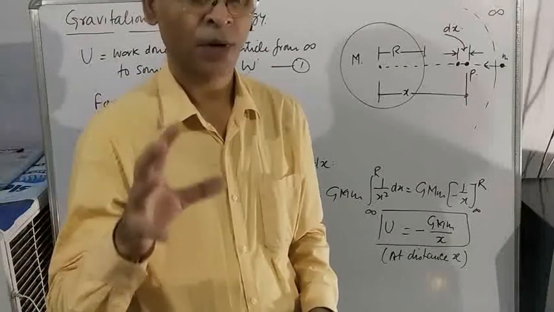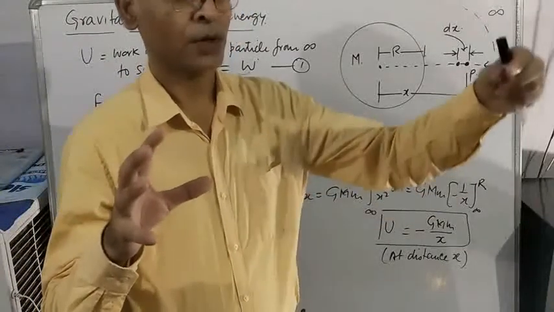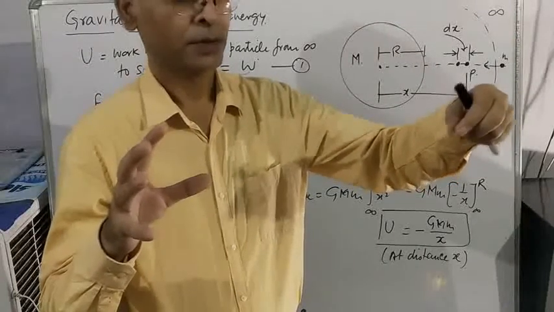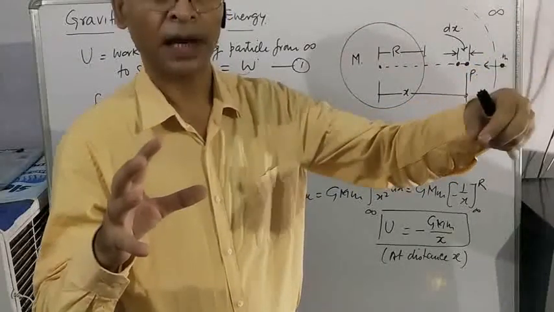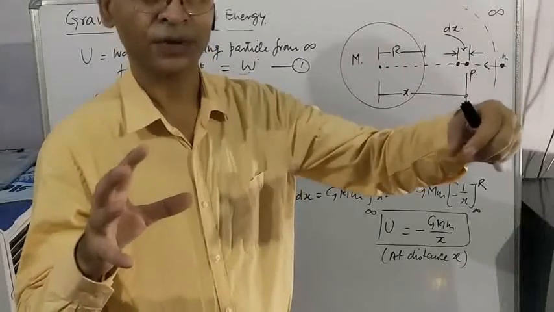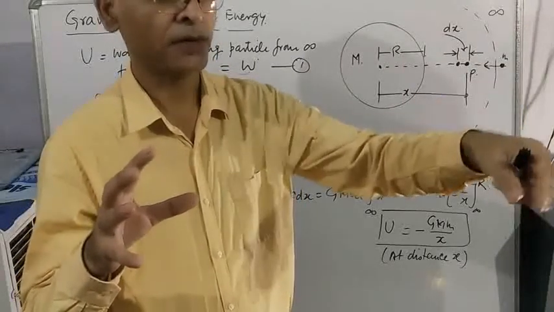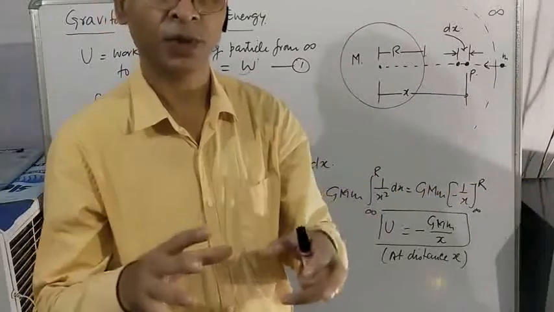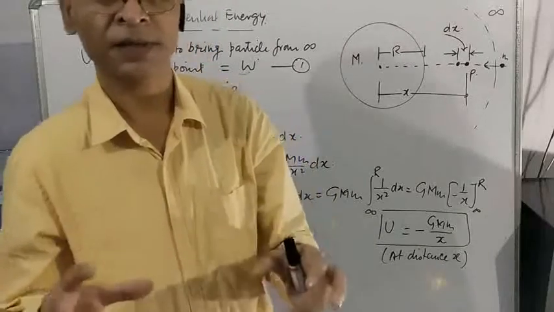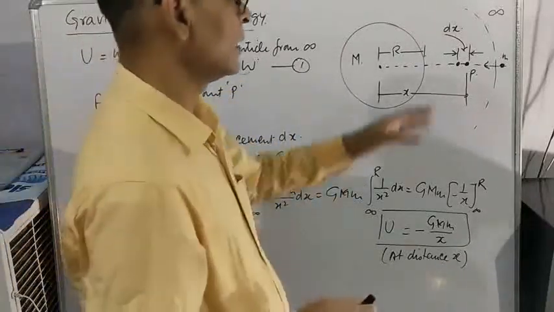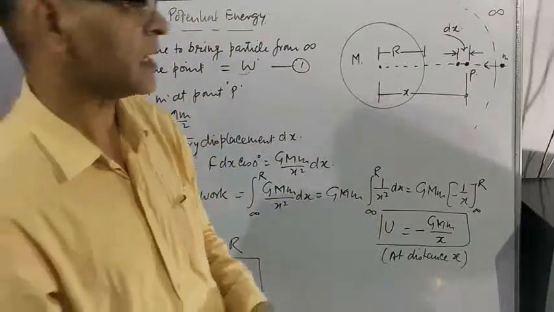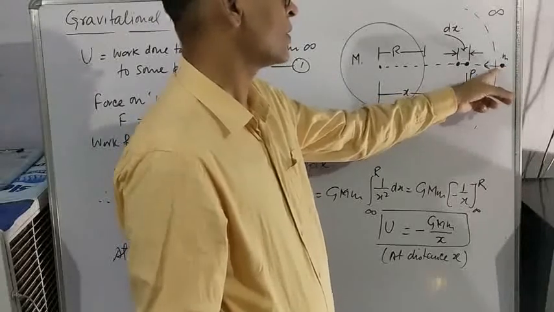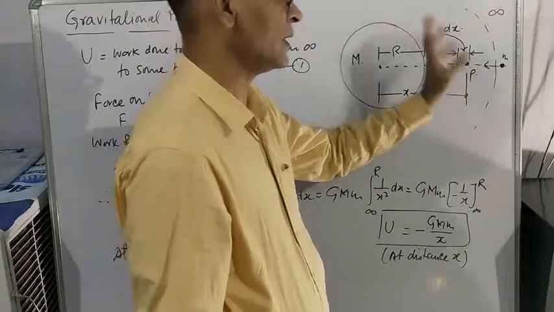I repeat, you want to keep another body near it in the gravitational field, so you are going to do some work against the gravitational force to bring this body from infinity to this point, and this work will be stored in the system in the form of gravitational potential energy. So gravitational potential energy is defined as the work done to bring a particle from infinity to some point inside the gravitational field.